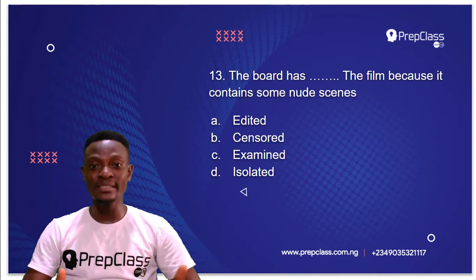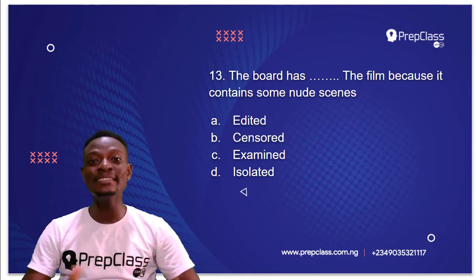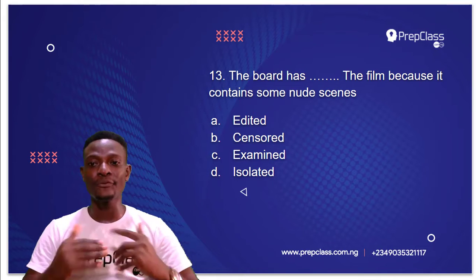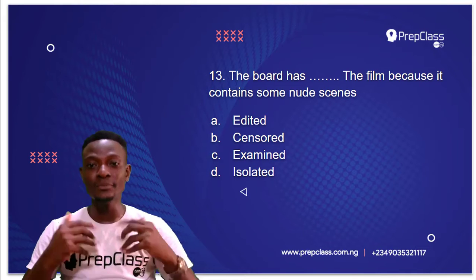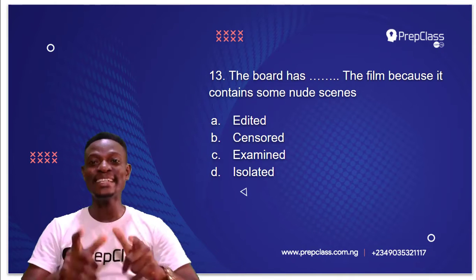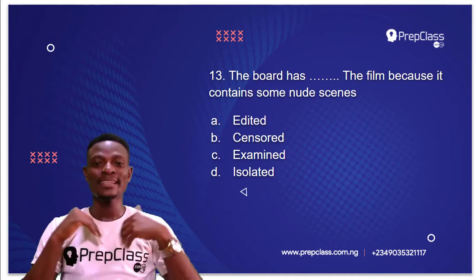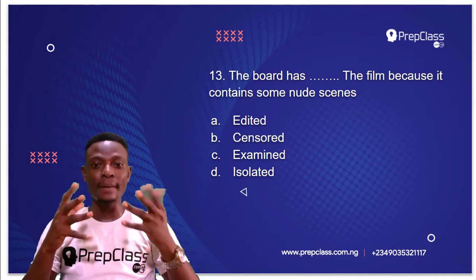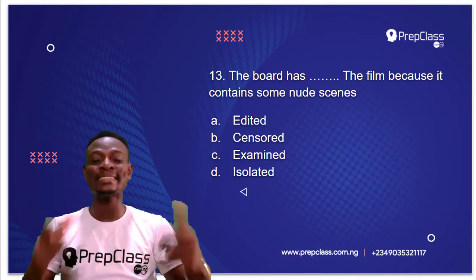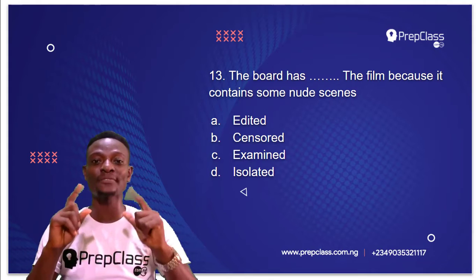Question 13 reads, the board has dashed the film because it contains some nude scenes. Remember, we have to select the option that will best complete this sentence. The options we have are edited, censored, examined, and isolated. Now, to select the option that best completes this sentence, we have to give the meaning of each of the options one after the other.